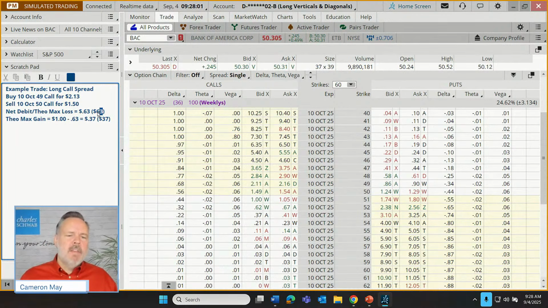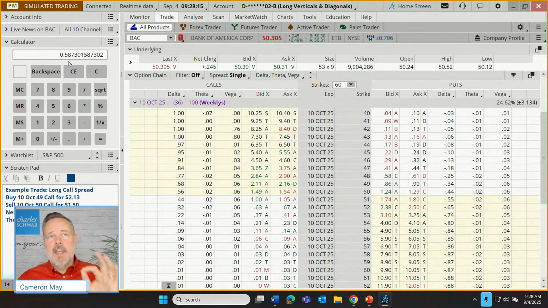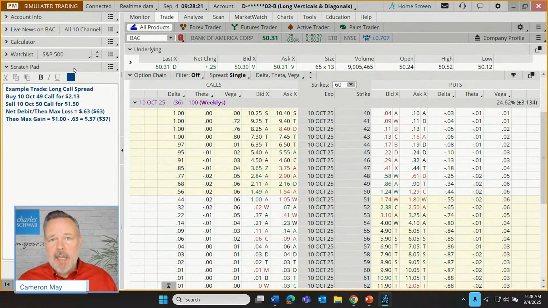So if we're investing $63 and we stand to make $37 if the trade goes well, what kind of a return is that? Let's go up to our calculator. $37 earned on a $63 investment is a 59% potential return. That is a very high return potential, but certainly there's risk associated with this trade. So let's talk through that.